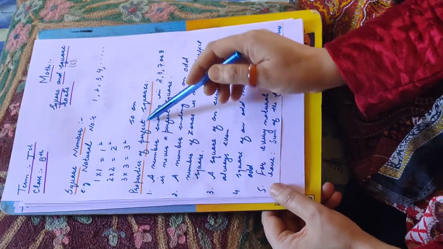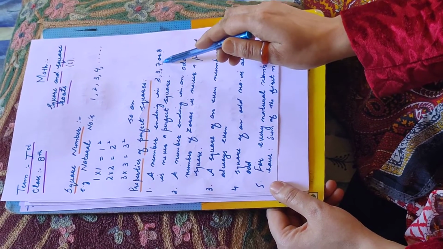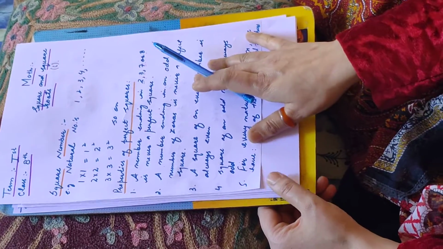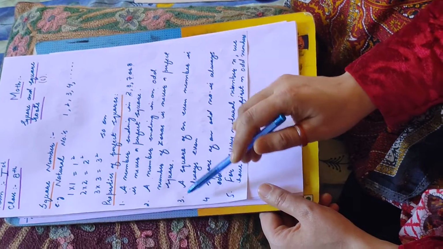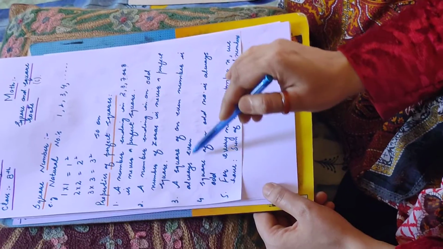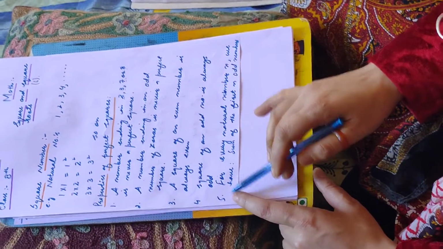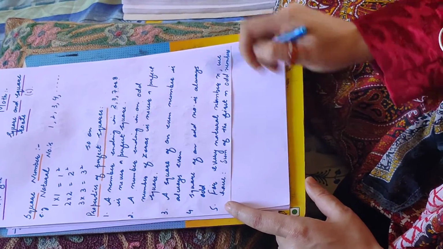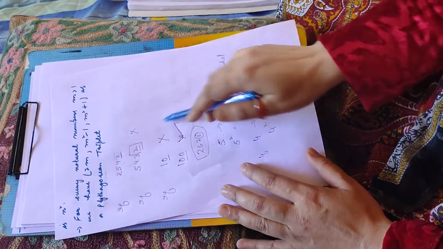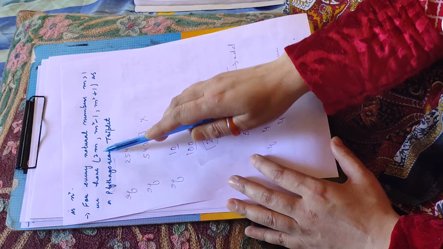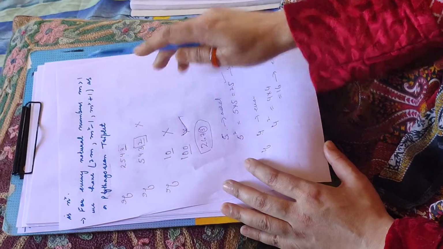Let us discuss some properties of perfect square numbers. Property first, a number ending in 2, 3, 7 or 8 is never a perfect square number. Property second, a number ending in an odd number of zeros is never a perfect square number. Property third, a square of an even number is always even. Property 4, square of an odd number is always odd. Property 5, for every natural number n, the sum of the first n odd numbers is n square. For every natural number m greater than 0, we have a Pythagorean triplet, and that is 2m, m square minus 1 and m square plus 1.